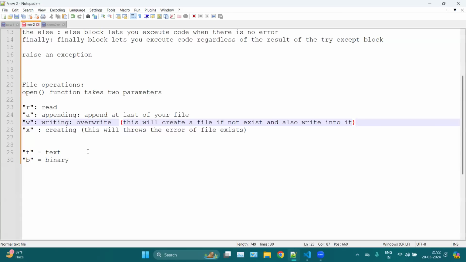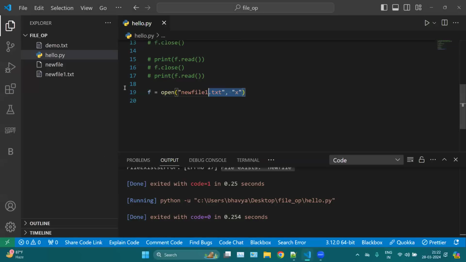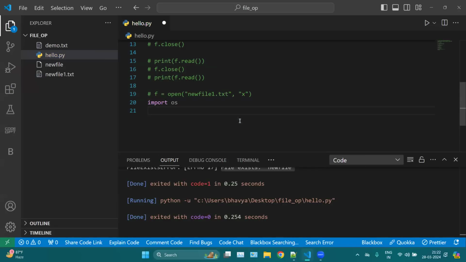Okay. Then how can we delete a file? For example, I want to delete this file, new file 1.txt. So for removing, I can import OS. Importing OS means we can now access many Python functions which we can use for operating the operating system. We can perform certain operations with the help of this OS module.